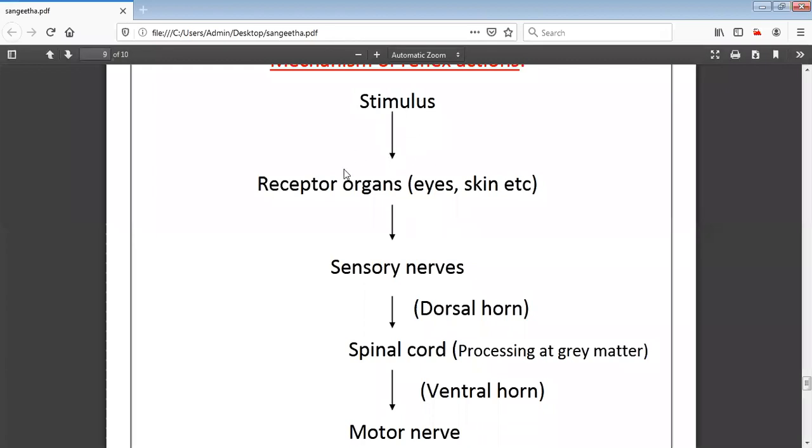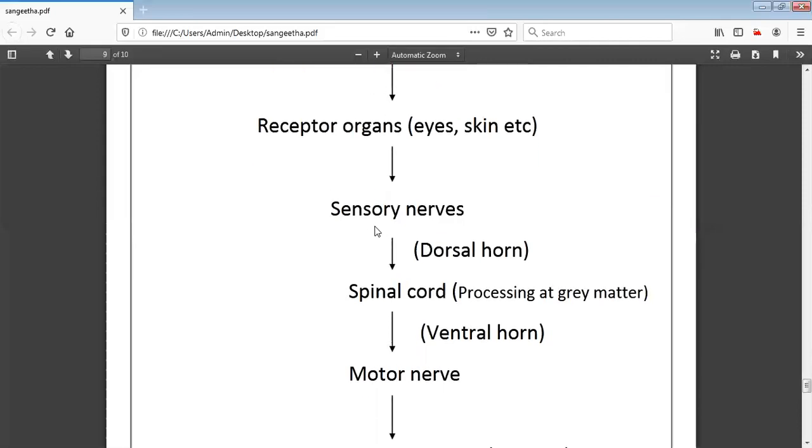That particular stimulus will be absorbed by the receptor organs, that is, the sense organs. The sense organs are responsible. As the flow chart follows, from the sense organs the electrical impulses will be carried through the sensory nerves. Now we are clear why I explained the dorsal horn. So we are coming to the dorsal horn.